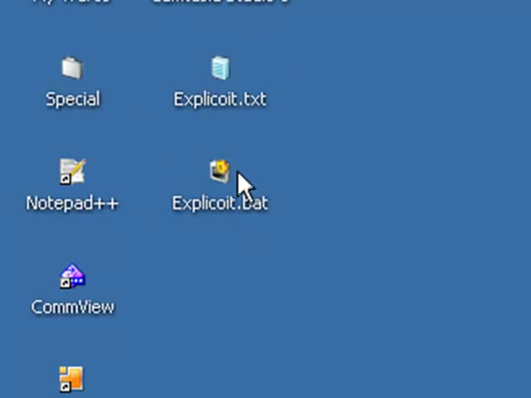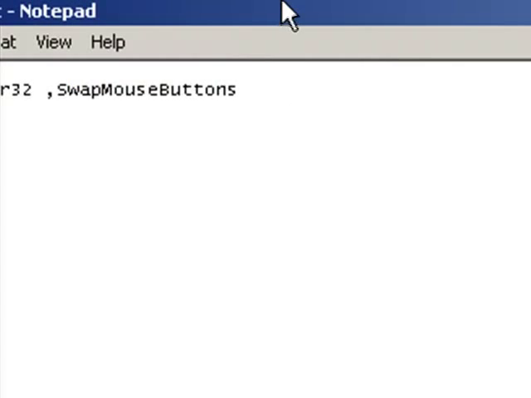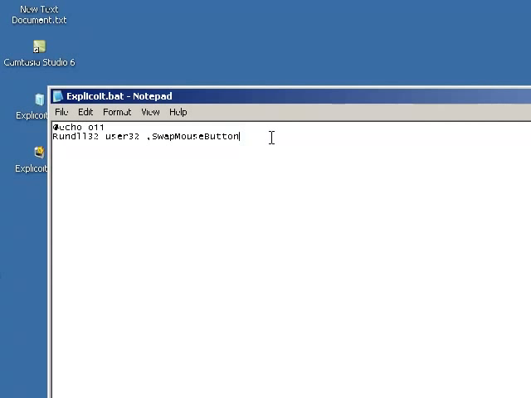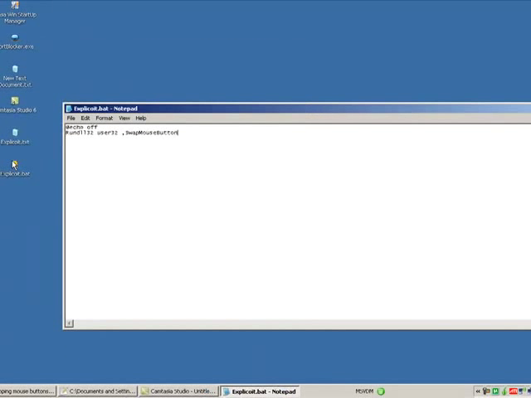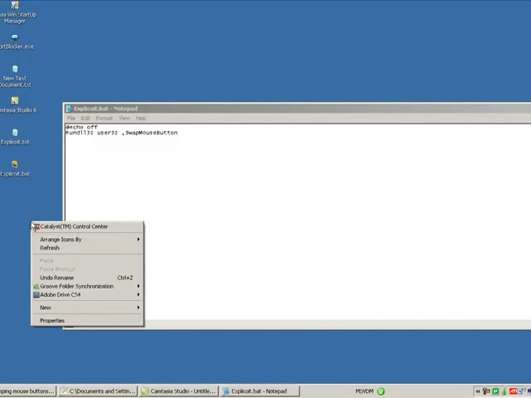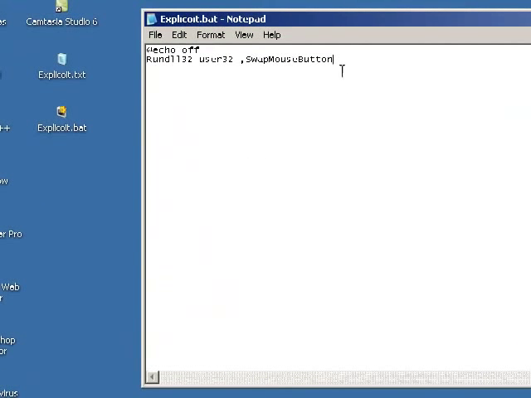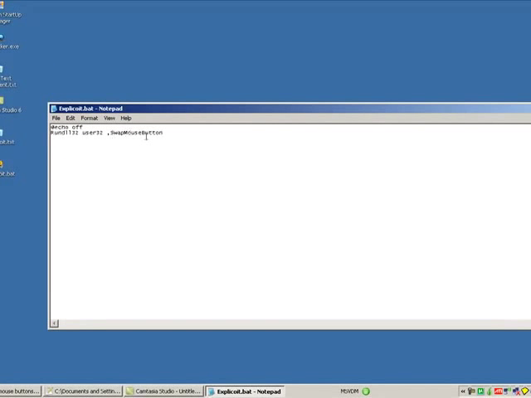Okay, that's not quite worked. I think I've coded that wrong. It's button. Yeah. There we go. Perfect. So it's rundll32 space user32 space comma swap mouse button.